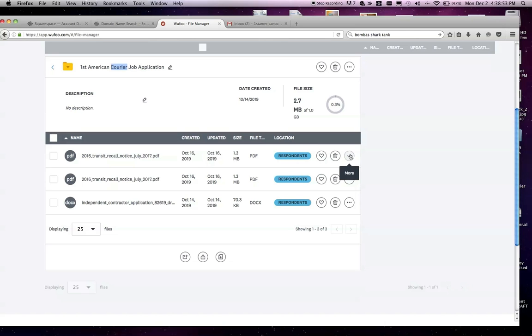Most people that will put this stuff in here, obviously this is called transit recall notice. I'm assuming that anybody that's going to upload their license, it's going to be something like Joe McAvoy's license.pdf, Joe McAvoy's insurance.pdf. I know that won't be in all cases, but this is again another easy way for you to manage those files. Keeping in mind though that you only have right now a gig of space.